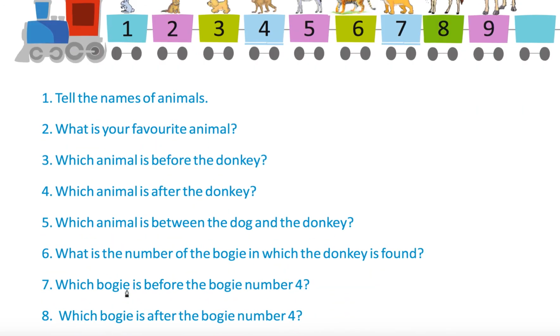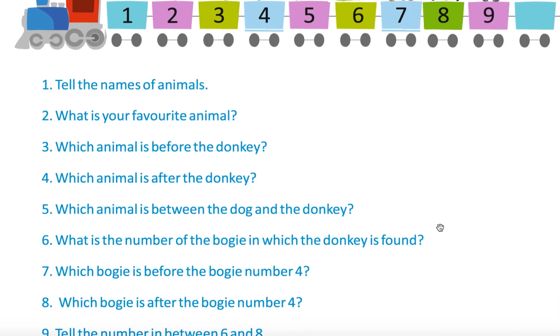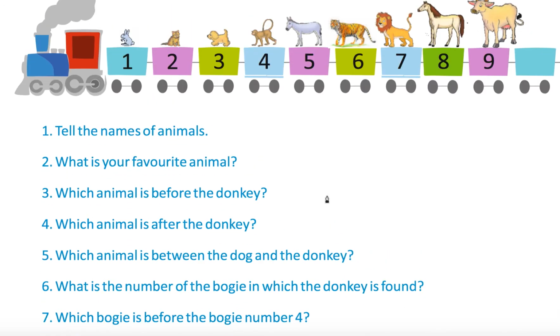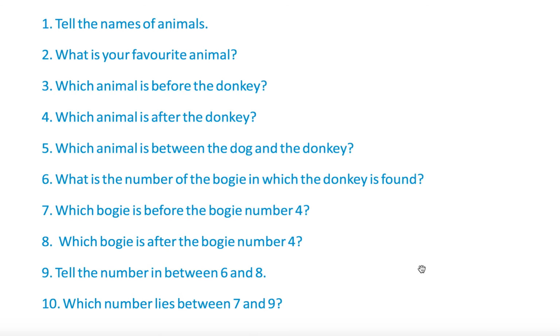5. Which bogie is before the bogie number 4? 3. Which bogie is after the bogie number 4? 5. Tell the number between 6 and 8. 7. Which number lies between 7 and 9? 8.